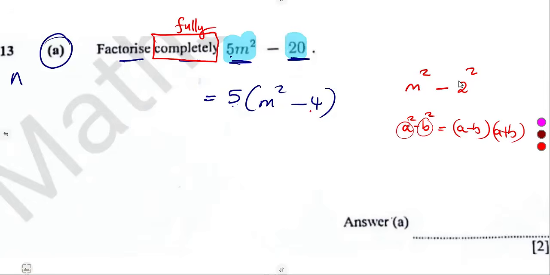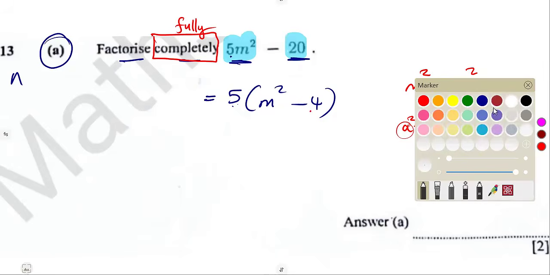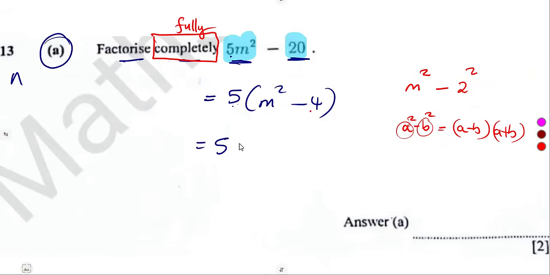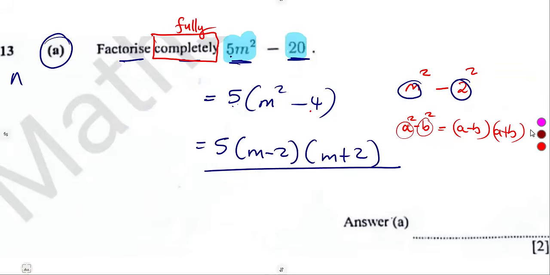So we just take the 5 into m and the 2. So that's m minus 2. Another bracket, m plus 2. Or simply the square root of m squared, which is m, and the square root of 4. So one bracket subtracts those roots. Another one adds. Or one adds, another one subtracts. The order does not matter.